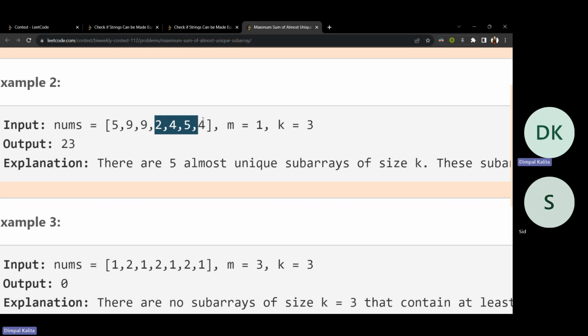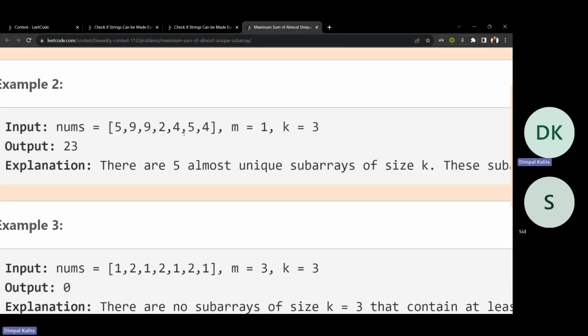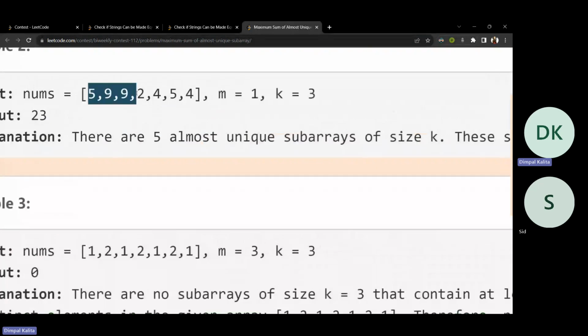I'll delete this 9 also now and check this subarray. Sorry, I have to take care of subarrays of size 3. I will check this subarray, there are 3 different elements. Then I'll check this subarray, there are 3 different elements. Now if I delete this 4, the subarray size will be less than 3, so I cannot take this subarray. So what I'll do is iterate over the k-length subarray: delete the previous element, then take the next element. I'll take the previous index and I'll take these indexes.